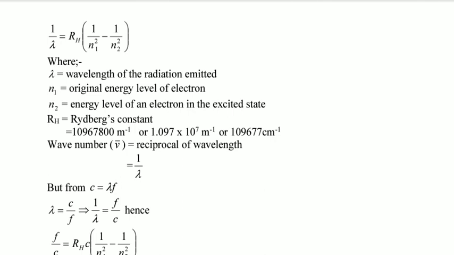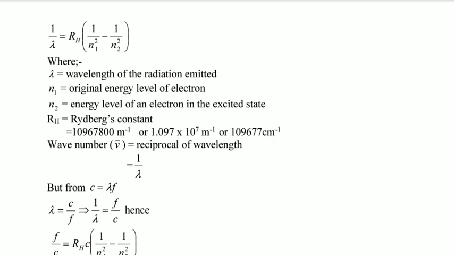Don't assume that N1 is the original position of an electron, because if you do, you would take N1 equal to 4, which is not correct. The value of N1 must be smaller than N2.